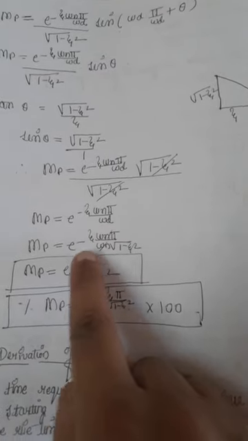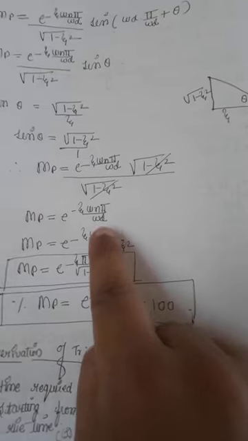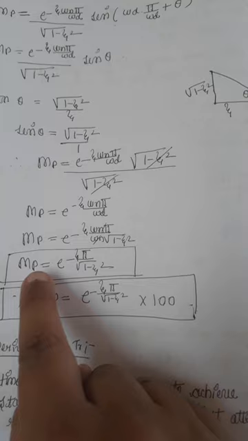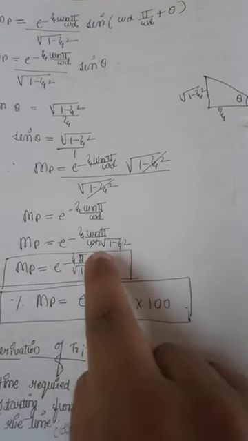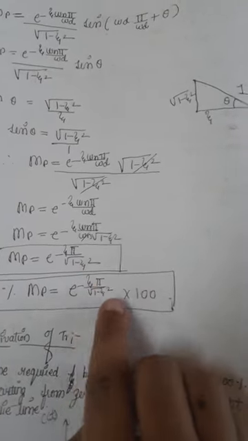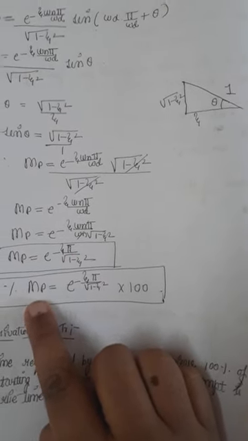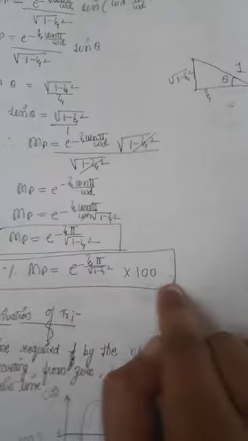So Mp is equal to e to the power of... omega d, again you substitute omega n under root of 1 minus zeta square. This omega n cancels. Mp is equal to e to the power of minus zeta pi divided by under root of 1 minus zeta square. This is for Mp. If you want to find the percentage Mp, you multiply this by 100.